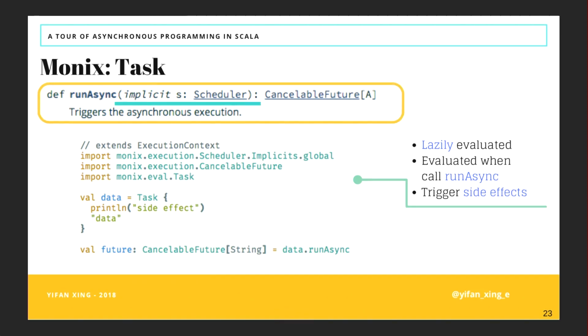Well, OK, so if you use runAsync, you need to pass in the scheduler, which is quite similar to the execution context.